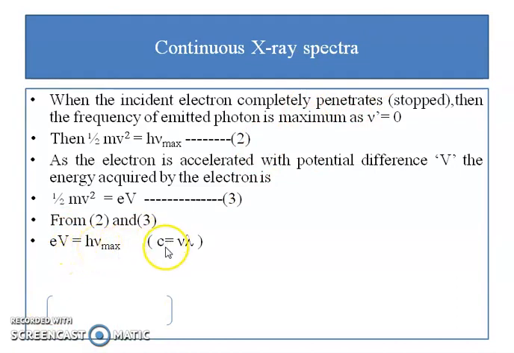We know the relation between nu and lambda, that is c is equal to nu lambda, and therefore nu is equal to c by lambda. When nu is maximum, as they are reciprocal of each other, lambda is minimum, and therefore eV is equal to hc by lambda minimum.